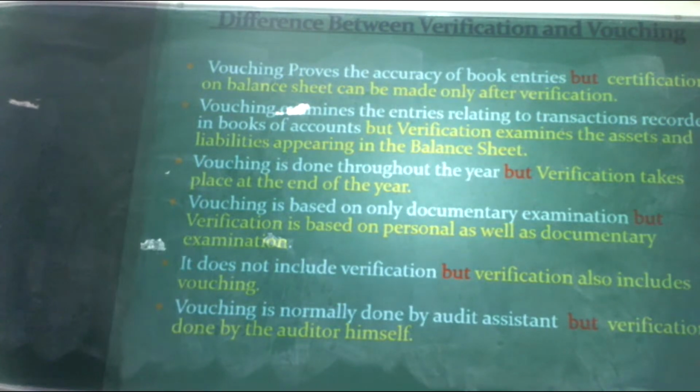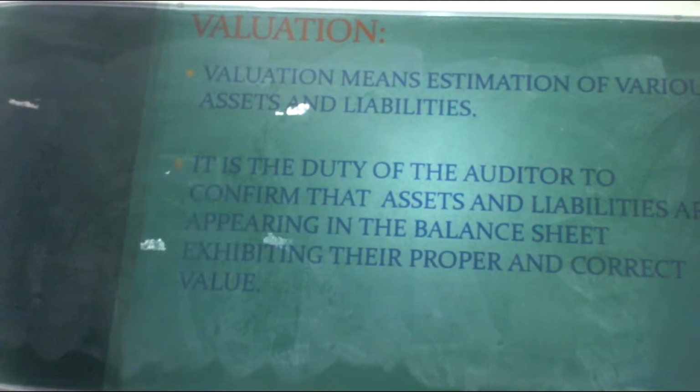The next one, valuation. Valuation means estimation of various assets and liabilities. For example, if I purchase an asset for rupees 20 lakh, the same value cannot be expected tomorrow, because sometimes the money value can increase, or sometimes there are economic causes. So estimating the present value of assets and liabilities is called valuation.